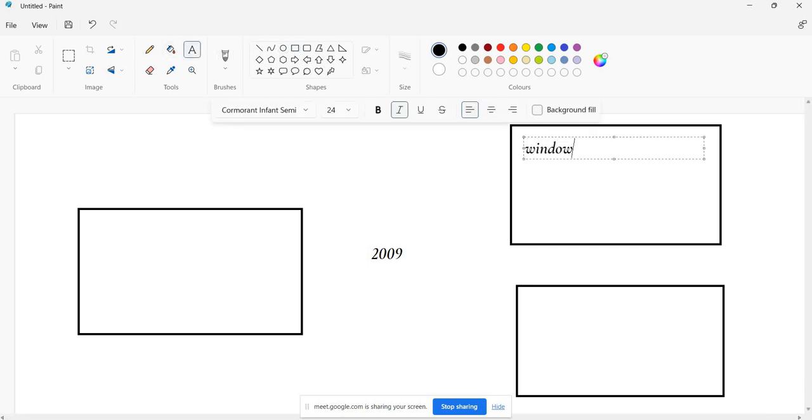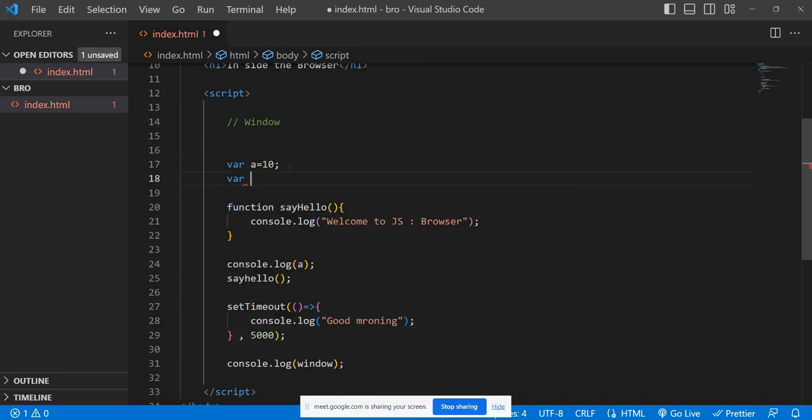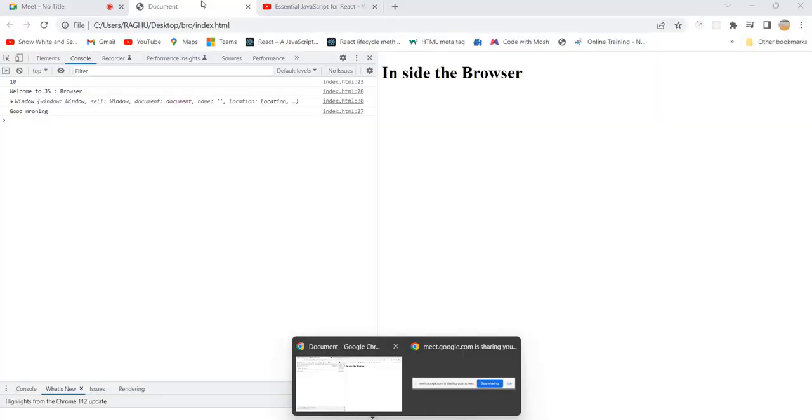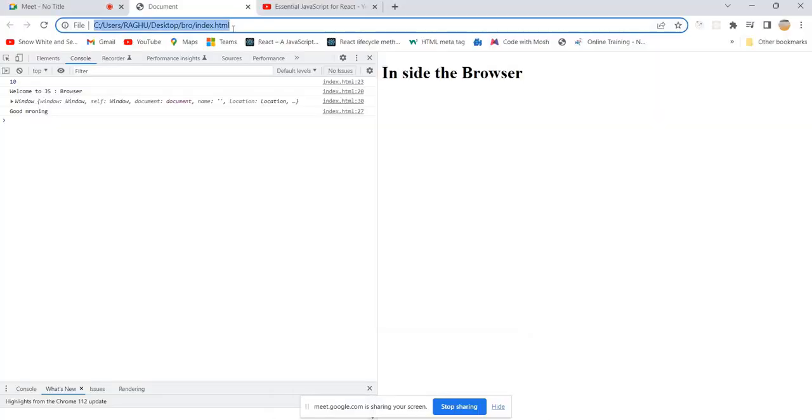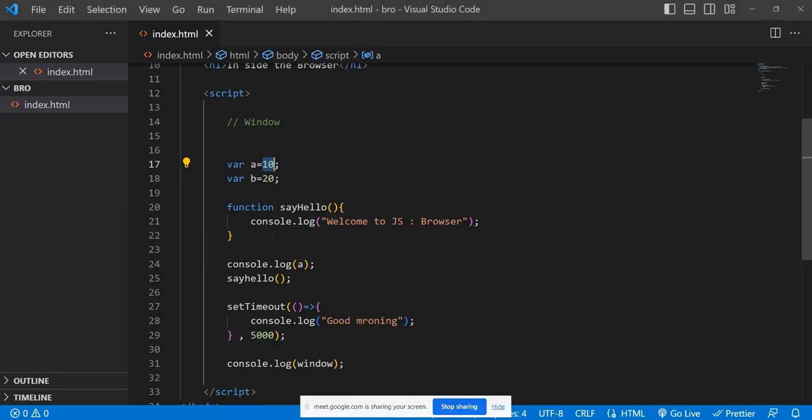If you declare any variable, suppose I declared a, and if you declare b equal to 20 or anything, every variable is going to be part of the window object, and the browser will hold that information in the global scope. sayHello is not a function. Let me change the spelling.